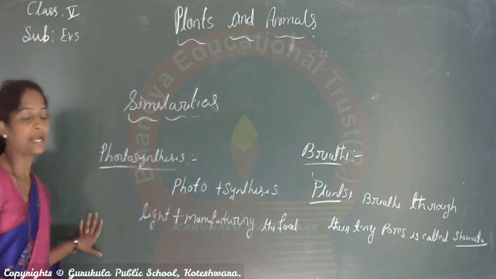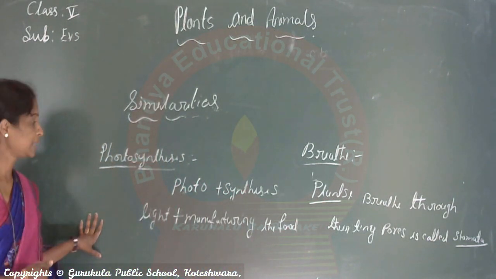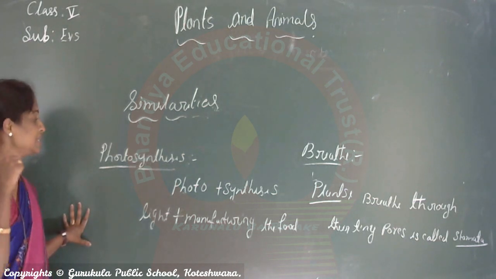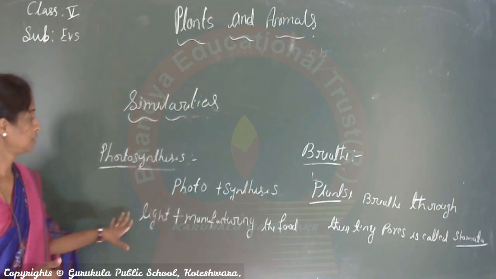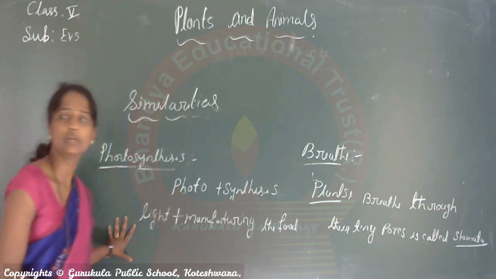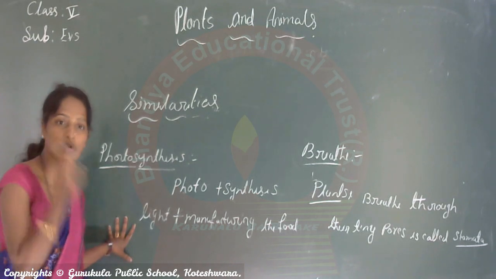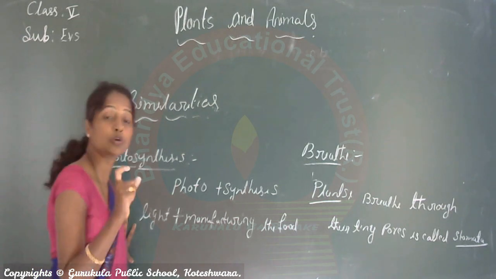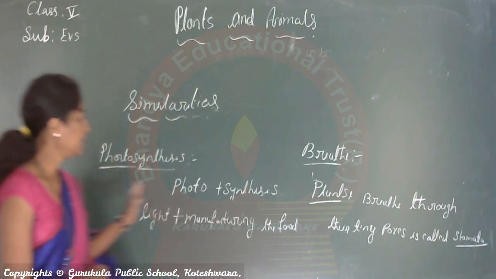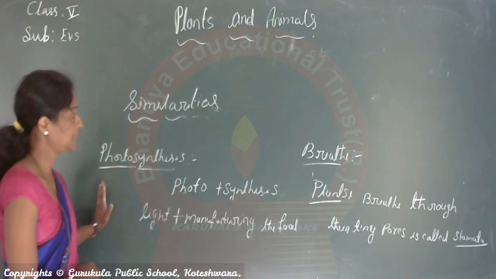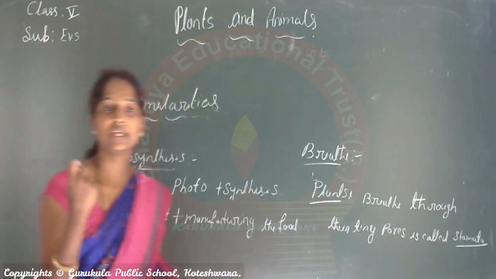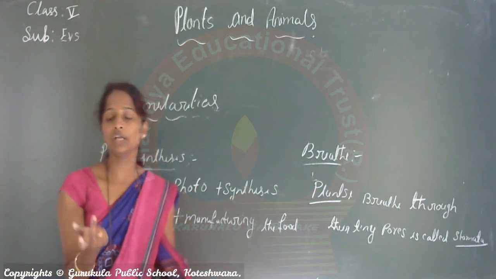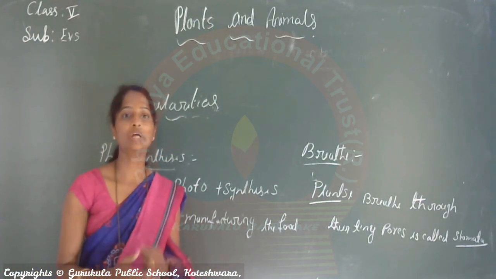The green plants use carbon dioxide, water and the presence of sunlight and make their own food. This process is called photosynthesis. While breathing, children, plants take in carbon dioxide and give out oxygen to the atmosphere.